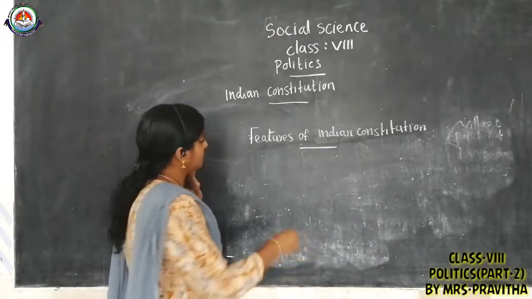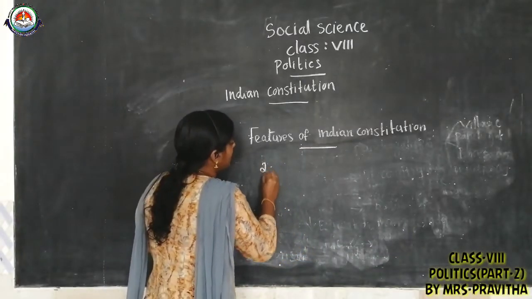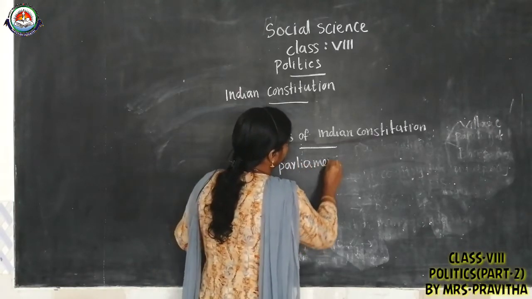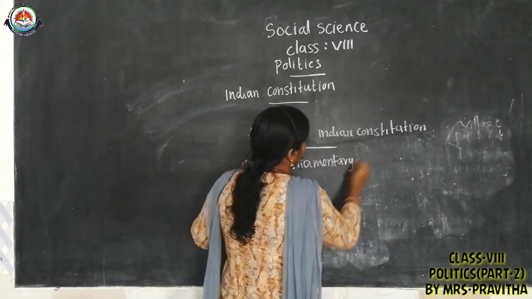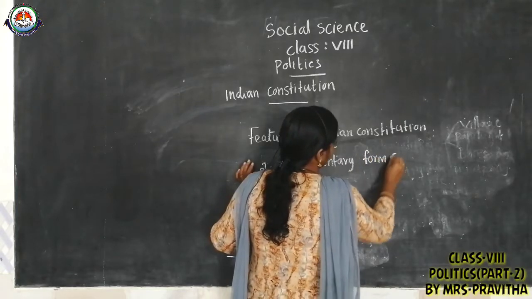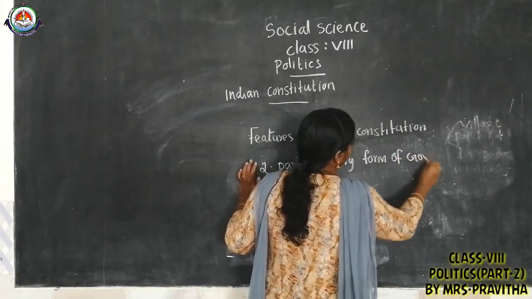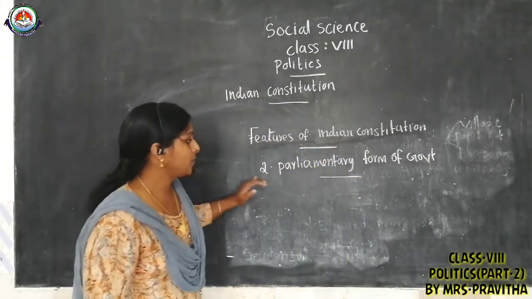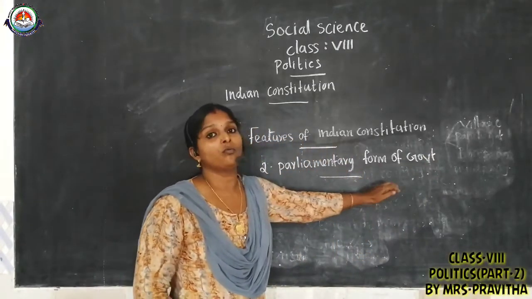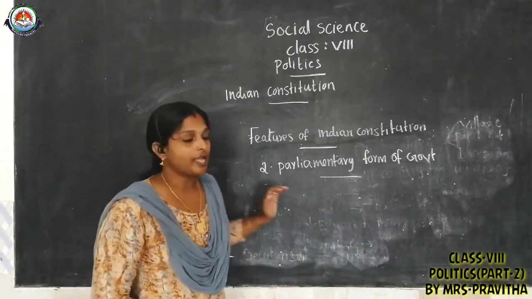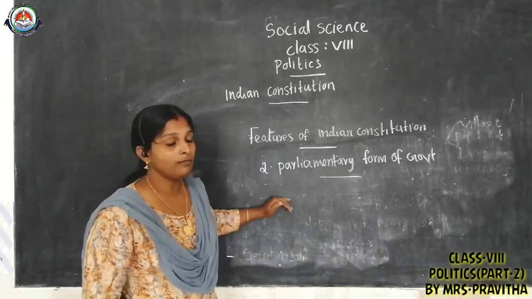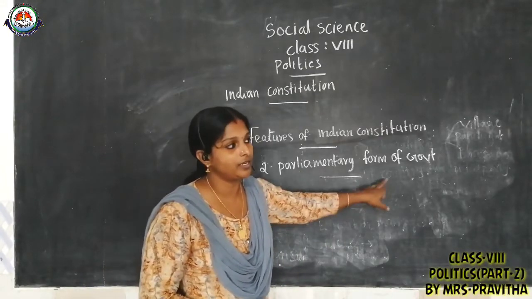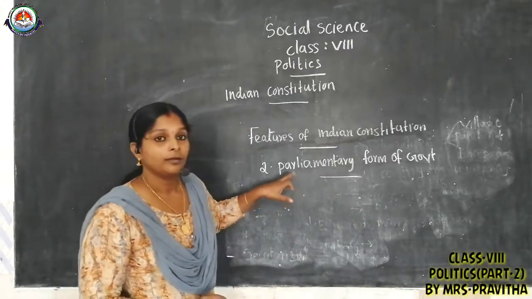Next one we discuss now, children: parliamentary form of government. India is following a parliamentary form of government. This idea we have taken from Britain. This idea, the parliamentary form of government, we took from Britain.